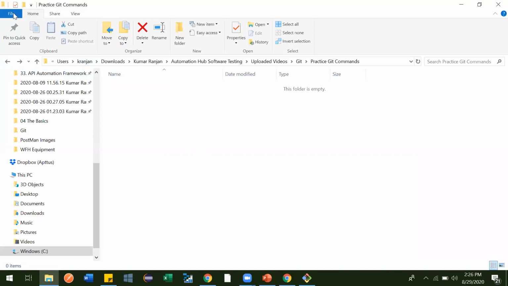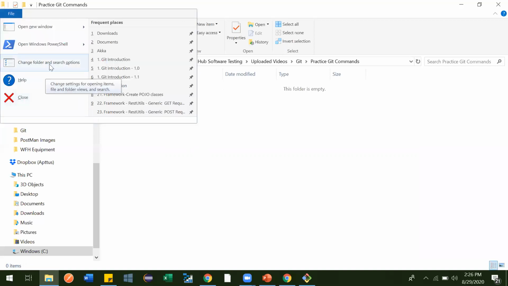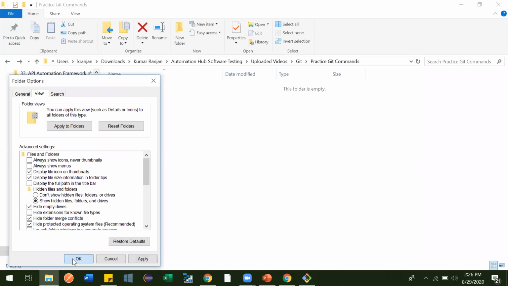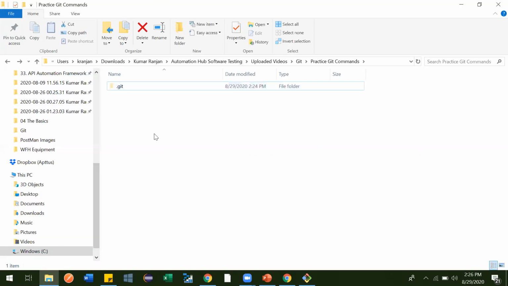We are not able to see it. Just change this folder option, click on view, show hidden files, click OK. See, now it came. So if it is not showing and you want to see it, you can make that change. To work with it, there is no need to see this, because internally it is going to track everything anyway.